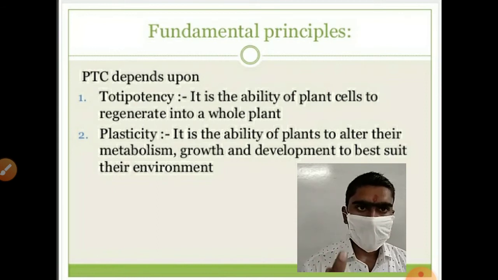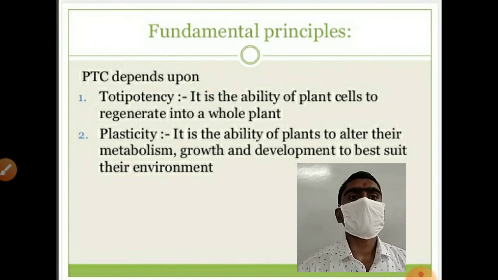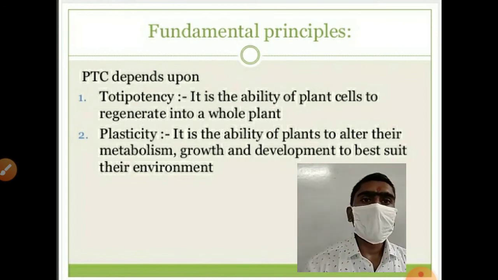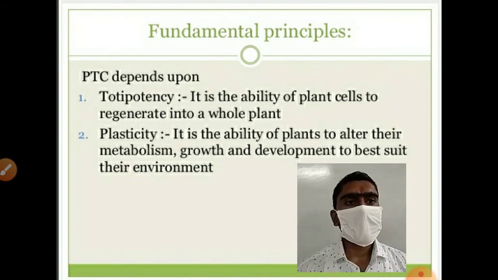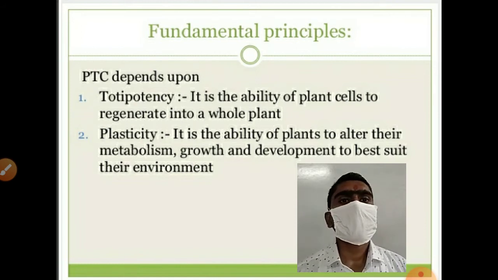If you take a single cell of a plant or any part of a plant, it has the ability to regenerate into a whole plant. Means we can produce a complete plant by taking a single part of the plant, and that part is known as an explant. Another property is plasticity.